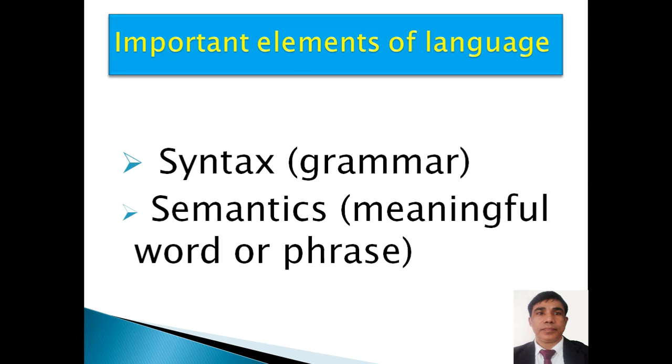Now, important elements of language. What are the two most important elements? The first one is syntax. Syntax means grammar. You must know the grammar, otherwise you may write a sentence which is wrong. Then semantics: a meaningful word or phrase is called semantics. So we have to learn two main things. The first is syntax or grammar. The other is meaningful words or phrases. When you are writing something, whether it is meaningful or not.